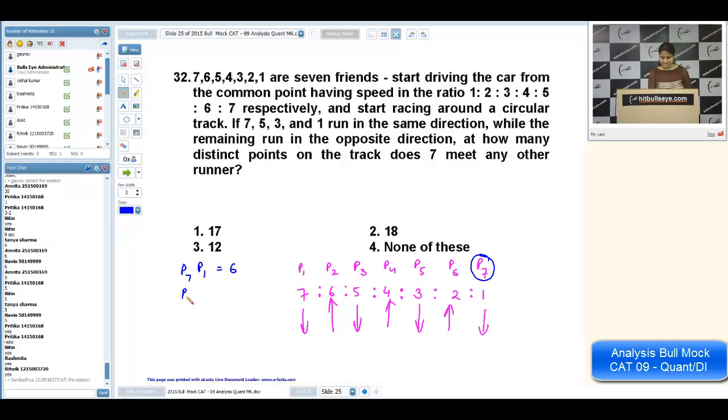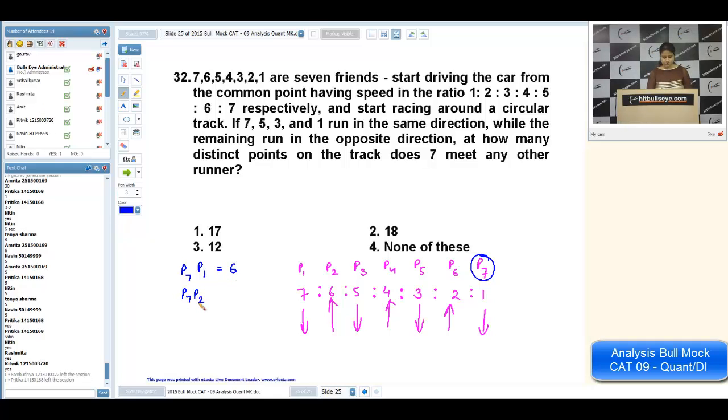Now come to P7 and P2. Are you getting me or not? Now P7 and P2, as you can see, they both are moving in the opposite direction. That's why they will meet in 7 points.